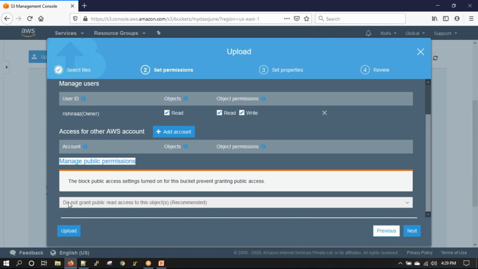I can say make this object public. Making this object public means anybody who has the URL of the object will be able to access the data. We are not doing this. It says block public access settings turned on, which means I cannot give public access. We will be doing it later, and we will see how that happens.